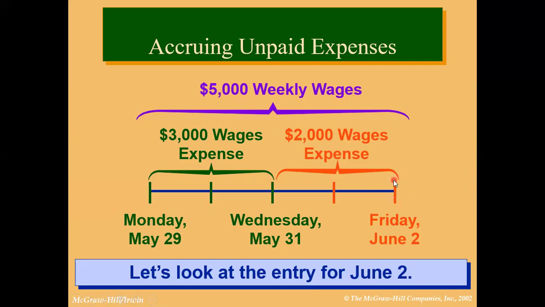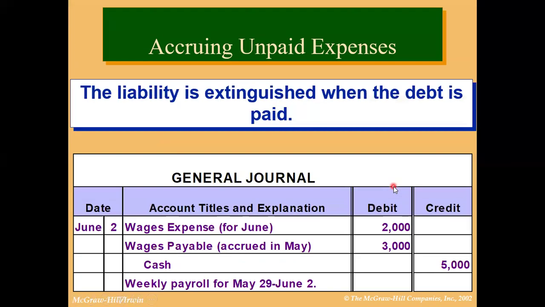5000 से cash credit, and what should be debit and what should be credit? 3000 was the expense for May, and that was a liability, and 2000 will be the expense of June. You can see on the screen wages expense for June, this is $2000. This is a June expense. And wages payable accrued in May, this 3000 is an expense for the month of May. That was recorded as a liability. So this 3000 is an expense of May, and this 2000 is an expense for June.